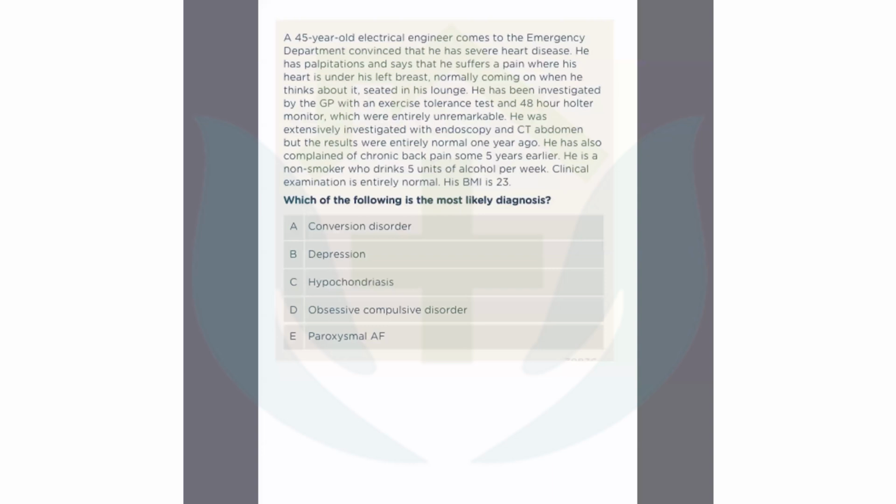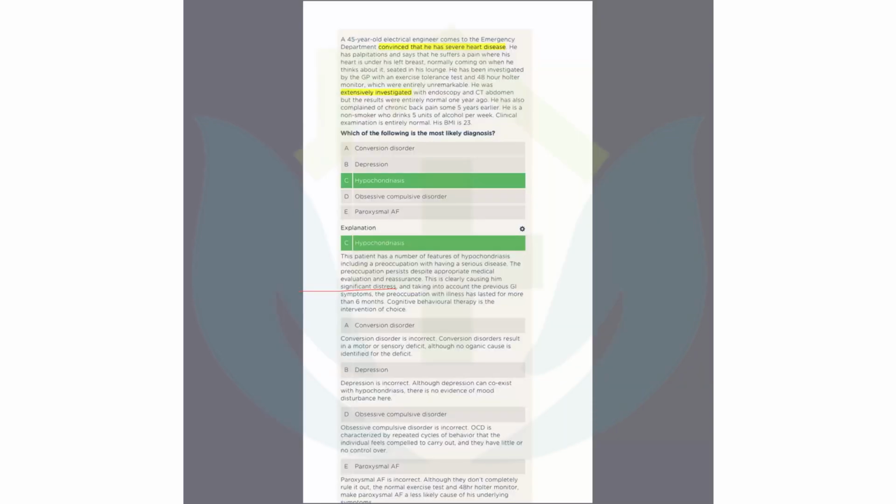Hypochondriasis. Yes. There is no cancer, but you are telling this severe heart disease, some severe disease. Yes, that's why I'm keeping this question, because sometimes we miss it, thinking there is no cancer or other things, but he has some false belief. So this is very important. You know now about hypochondriasis also. This is hypochondriasis. I think this somatization will not be missed in future.